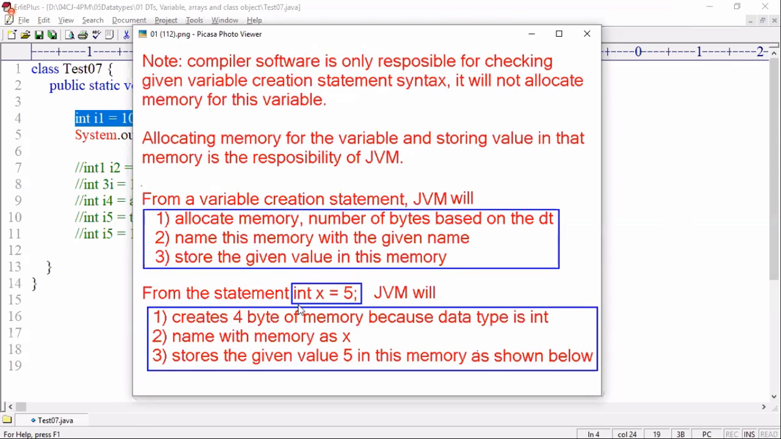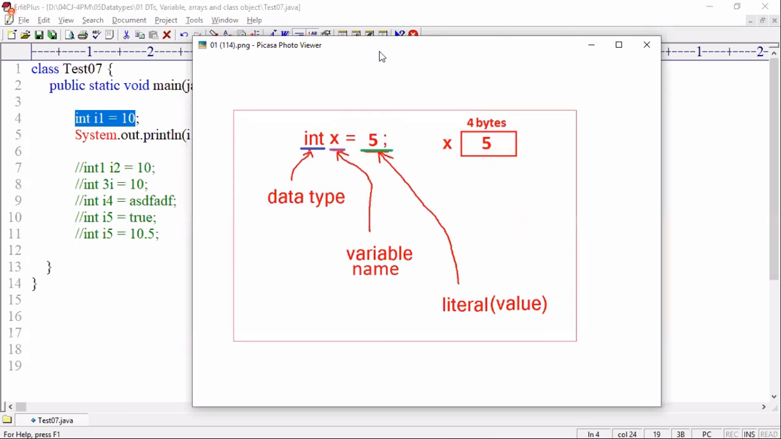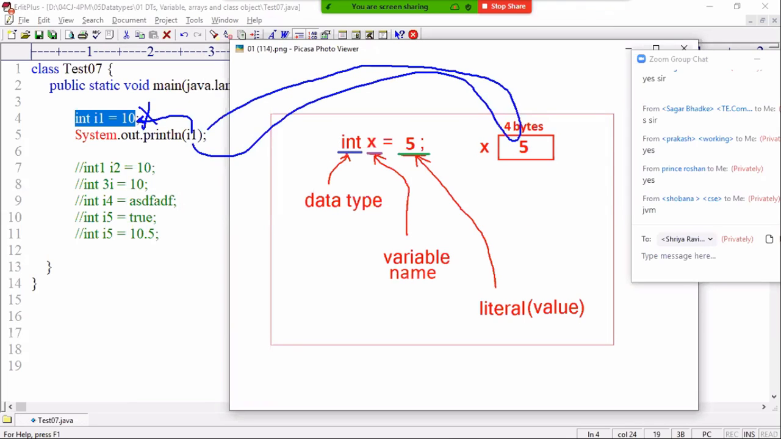For the statement int x equal to 5, the JVM will create 4 bytes of memory because the data type is int. Name this memory with the name x. Store the given value 5 in this memory as shown below. So 4 bytes of memory created, named x, and the given value 5 stored. Now tell me, when you write SOPLN I1, the value is not coming from here. The I1 value is coming from the memory and displayed on the console tab. This visualization is very important, sir.